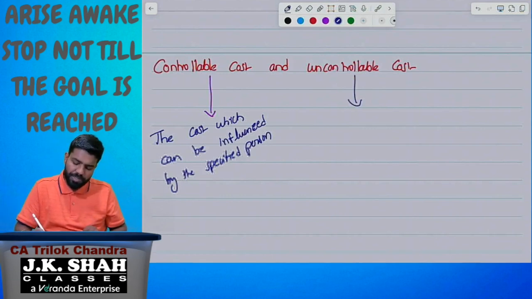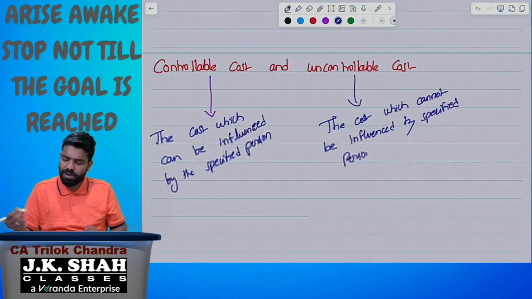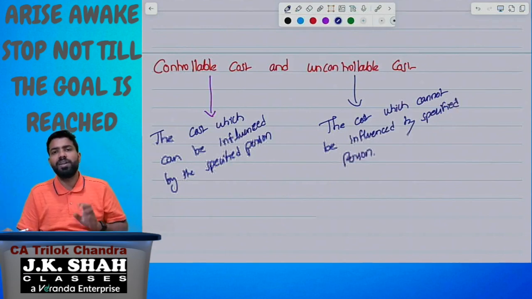What is uncontrollable cost? The cost which cannot be influenced by a specified person is called uncontrollable cost.